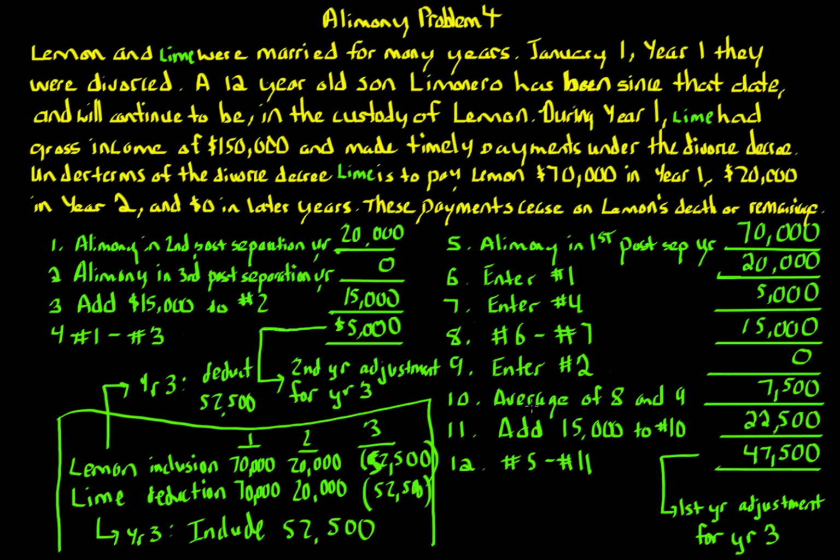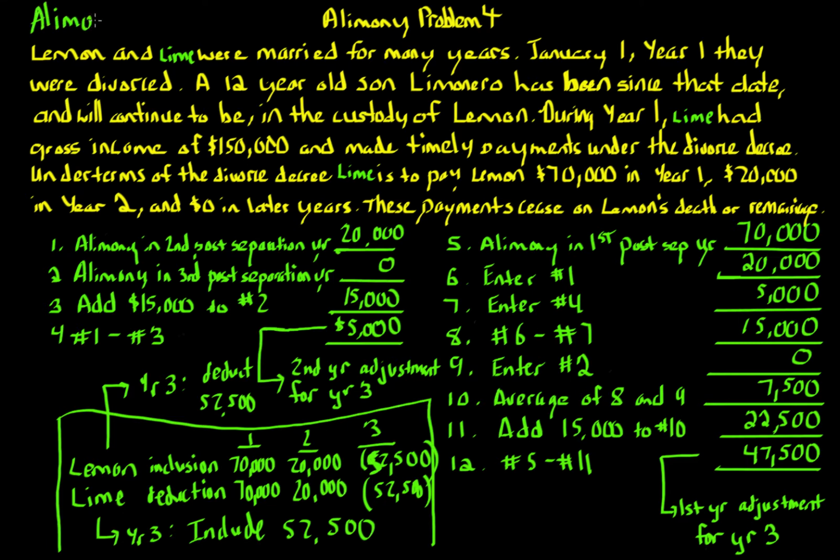Obviously, these 12 steps, you're not meant to memorize. If you're taking an exam, even the CPA exam or whatever it is, it's very unlikely you're going to have to go through all these steps. This is more of something where, in an open book exam, you go through and deal with it. The idea to understand is that when you have a huge payment up front, even in year 2, but then less in year 3 and in the future, and it meets the characteristics of alimony, you have to do what we call alimony recapture.